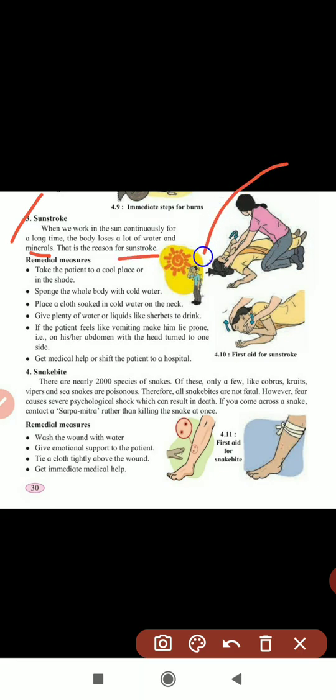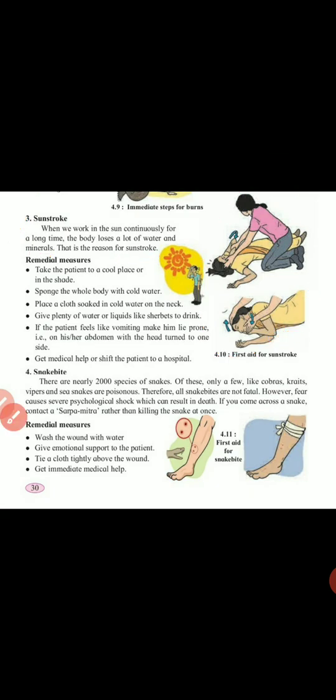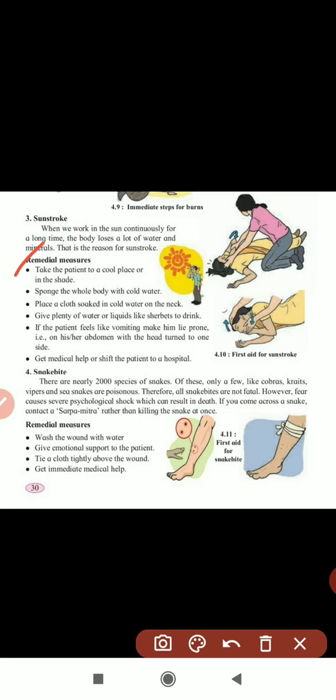Here they have shown first aid for sunstroke. What do you do at that time? Take the patient to a cool place. Cool place means under a tree or in the shade. This is the first very important step for sunstroke.